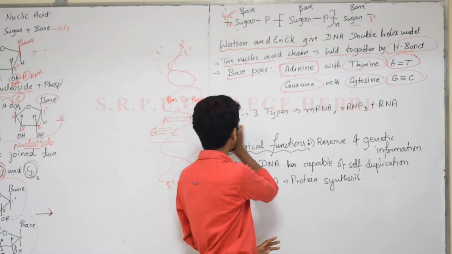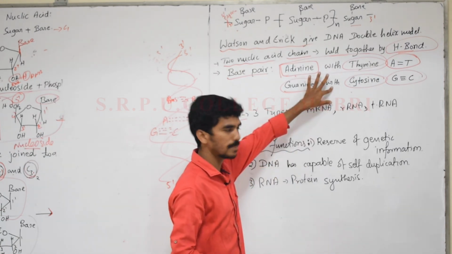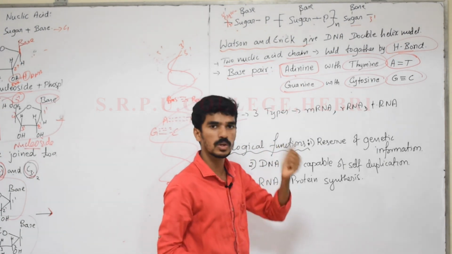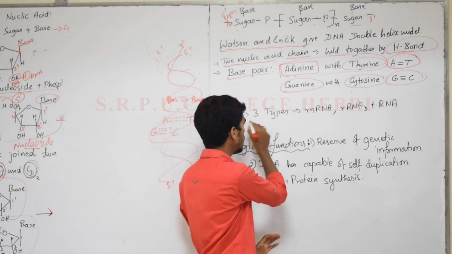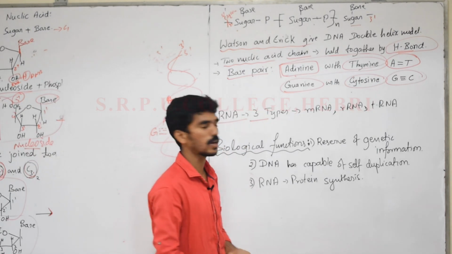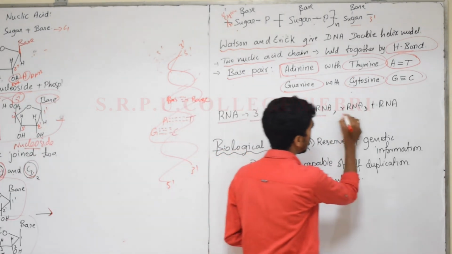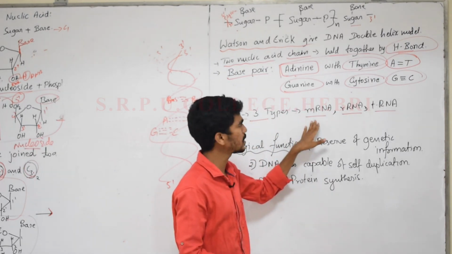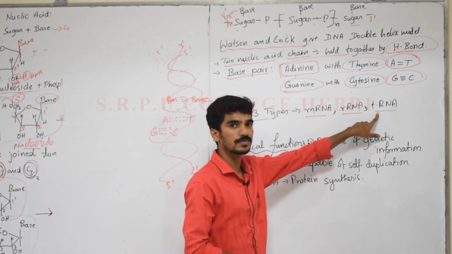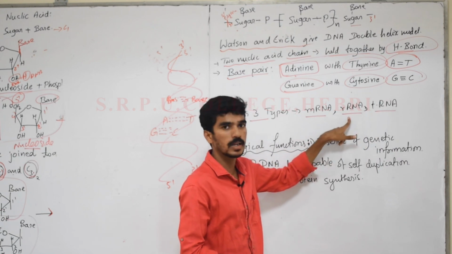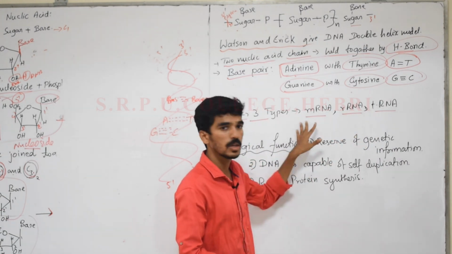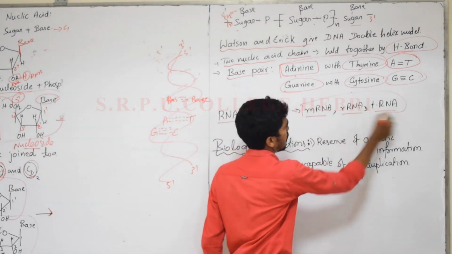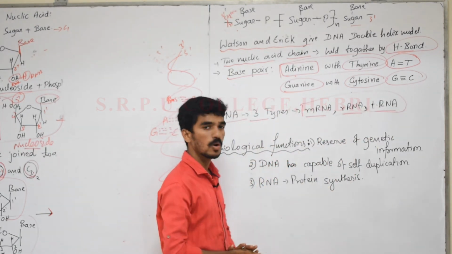Now next we'll move to RNA. RNA also has the same kind of base pairing, and the changes are only in the sugar moiety. And in this, RNA, there are 3 types of RNAs possible: mRNA, rRNA and tRNA. mRNA is messenger RNA, then transfer RNA and ribosomal RNA. So this is about the types of RNA. They may ask one more question on mRNA, tRNA, rRNA.